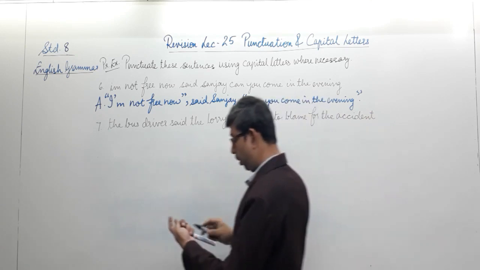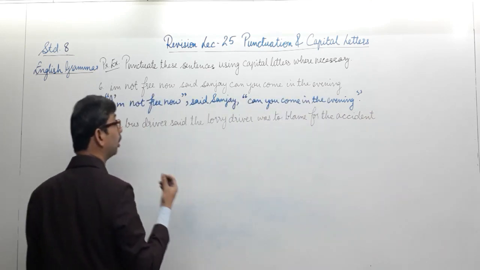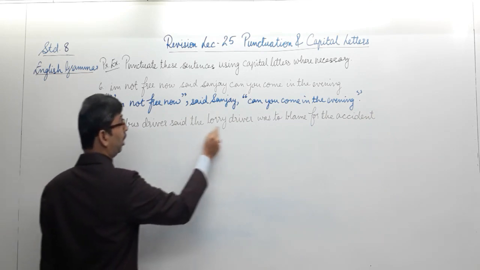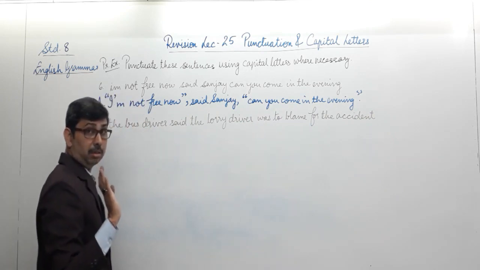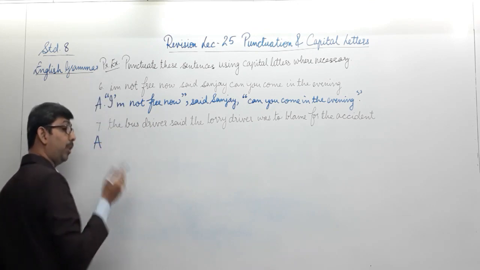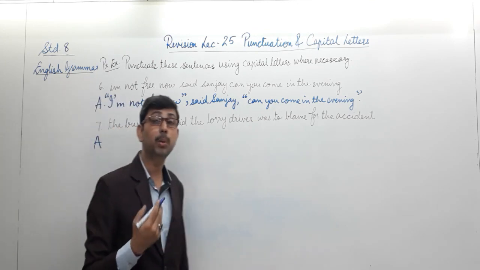Well, in this sentence you will realize how important it is to apply the commas. The bus driver said the lorry driver was to blame for the accident. See how I'm going to apply the comma over here and rewrite the sentence in two different ways where the entire meaning will change.